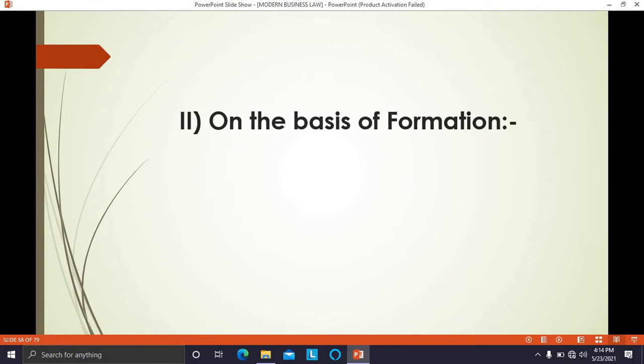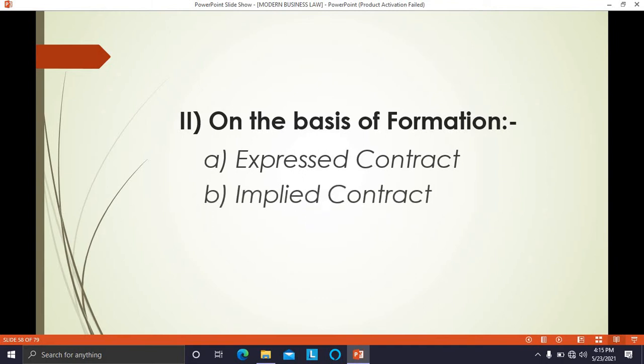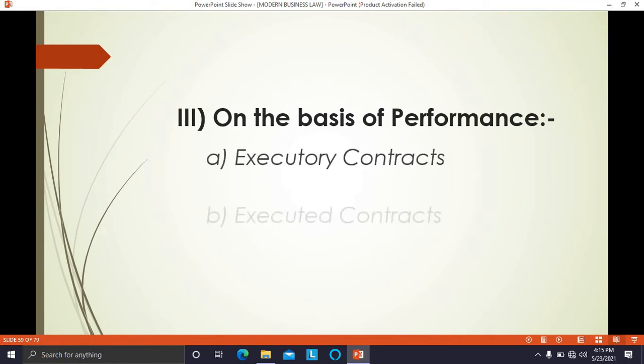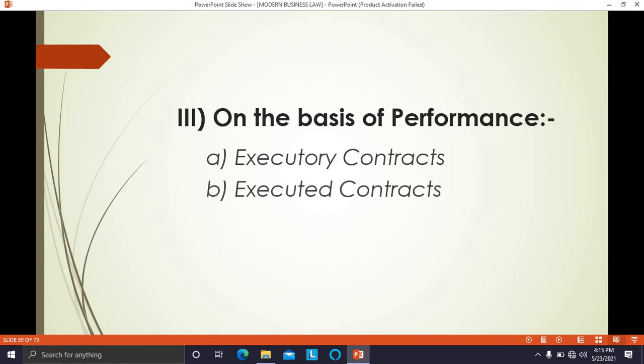Then on the basis of formation, on the basis of creation, how the contracts are created, contracts are classified into expressed contract, implied contract and quasi-contract. Next classification is made on the basis of performance. On the basis of performance, contracts are classified into executory contract and executed contract.